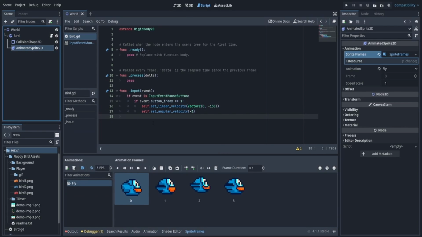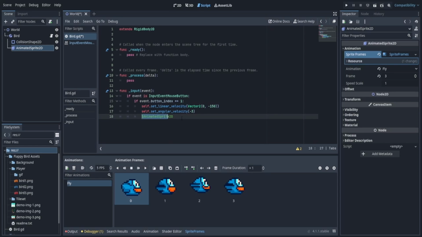have the option of playing the fly animation only when you click. So to do that, we can go to our animated sprite, make sure it's selected. We have it here on the bottom. We're going to turn off the autoplay and we're going to turn off the loop. Now what we can do is we can take our animated sprite and drag it into our script. And it gives us the path to our script.